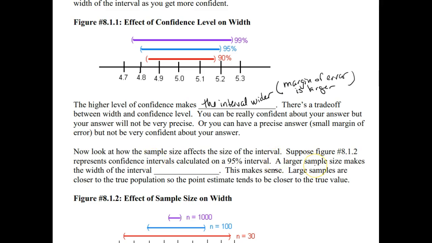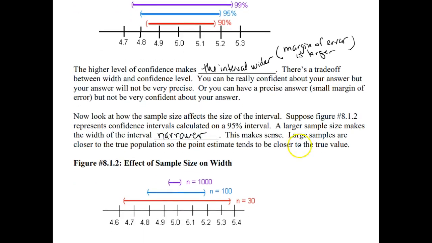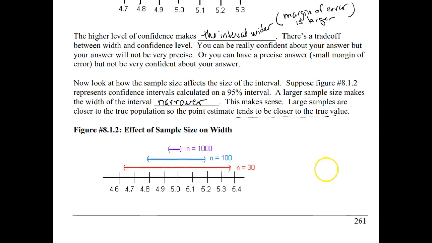All right, so the other thing to look at is how sample size affects the size of the interval. The figure below represents confidence intervals calculated at 95% confidence, and then we just kept taking larger samples, and we can see that that makes the width of the interval narrower. That should also make sense, since larger samples are closer to the true population, so our point estimate tends to be closer to the true value. And if we think about those standard deviation computations, they had an n in the denominator. So as n got bigger, that standard deviation value got smaller.